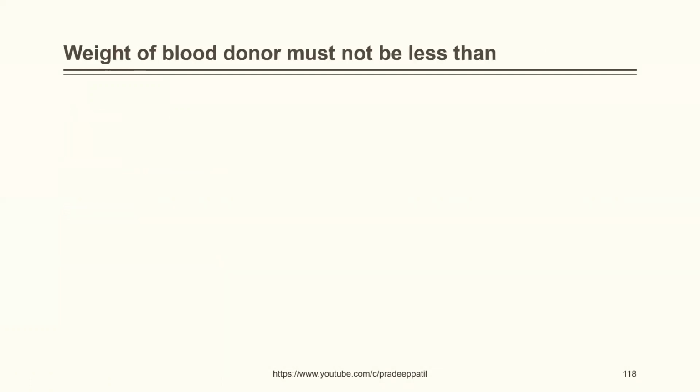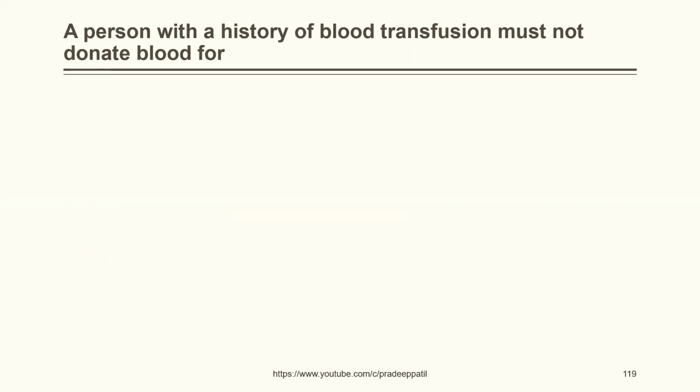Weight of blood donor must not be less than 50 kg, 45 kg, 60 kg, or 70 kg. The correct answer is 45 kg. A person with a history of blood transfusion must not donate blood for 12 months, 3 months, 6 months, none of the above. The correct answer is 6 months. After 6 months, he can again donate blood.